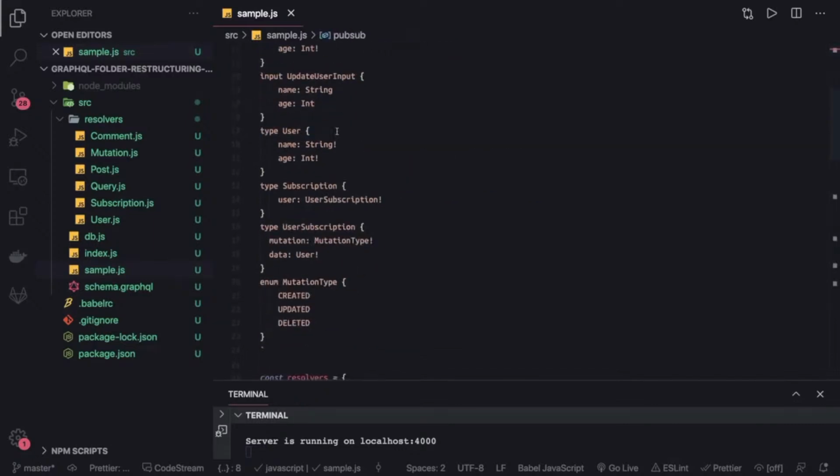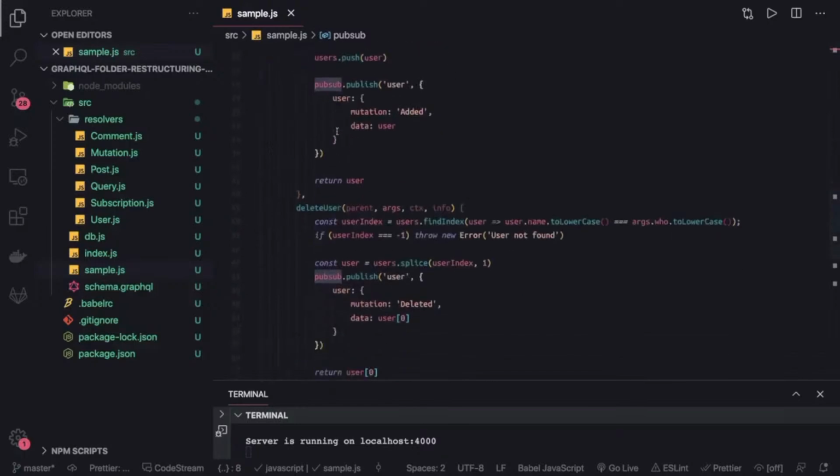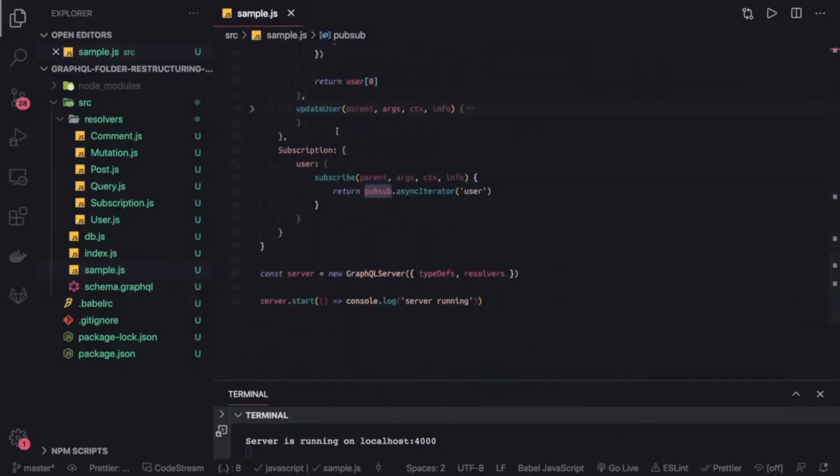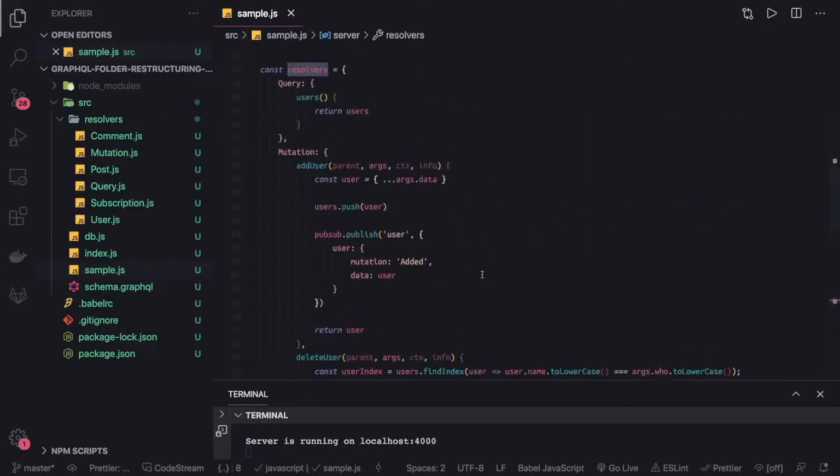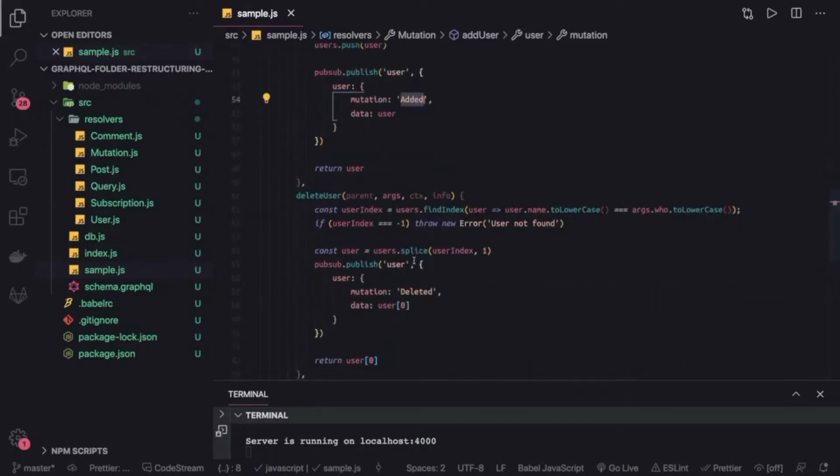Otherwise, what you can do is you can pass the pub/sub in the context. Here in the resolver definition, you can pass the context, and then you can access this pub/sub in the context, but that is fine. So here we are doing pub/sub.publish user event, and this is the payload. Mutation type is added, created, deleted.